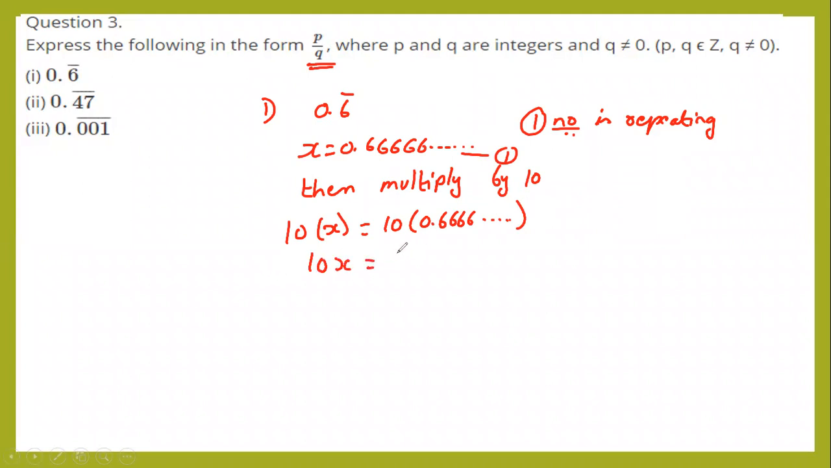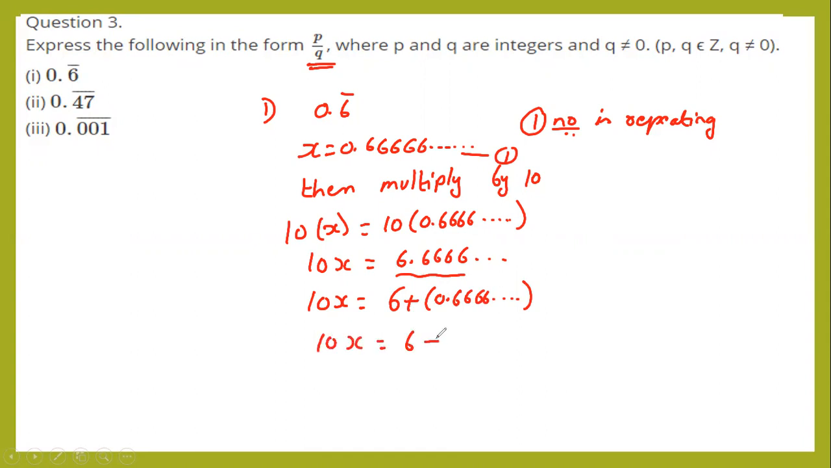10x is equal to, if you multiply this one, you will get 6.6666 goes up to infinity. In the next step, 10x is equal to, split this one. How will we split this portion? Can I write it like this? 6 plus 0.666. Yes. If you add, again you will get this number. So 10x is equal to 6 plus 0.666. The value of 0.666 is x.